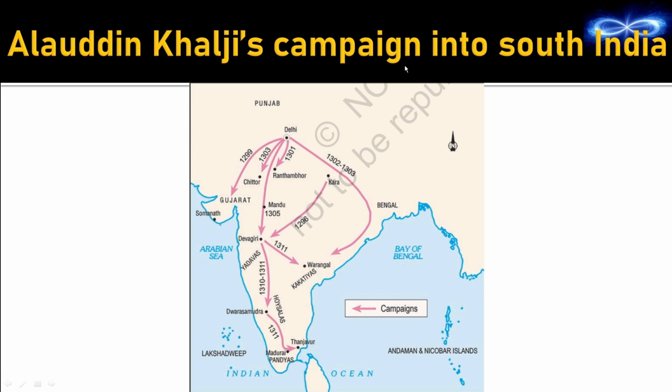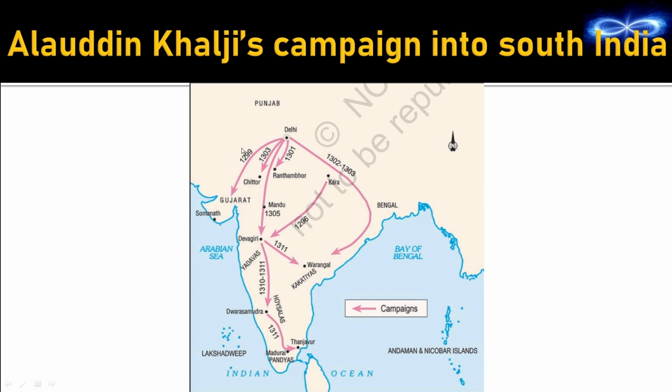Next is Alauddin Khilji's campaign into South India. We had already seen that the campaign into South India started with Alauddin Khilji and it ended with Muhammad Tughlaq. So it started with Alauddin Khilji. So let us see which all areas were attacked by Alauddin Khilji and when did he attack each of those areas. So first of all, the Delhi Sultanate, they were occupying this place, that is Delhi, and from here they attacked Devgiri first. It was attacked in 1296. So Devgiri was captured first and later they attacked Gujarat in 1299.